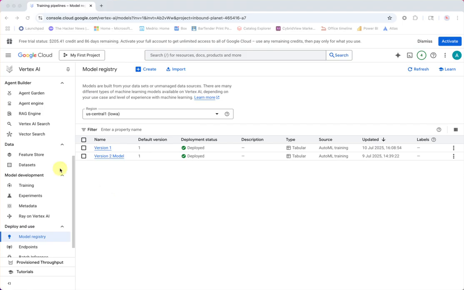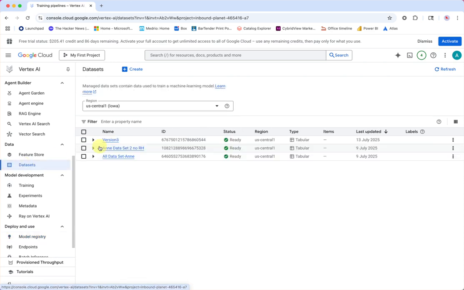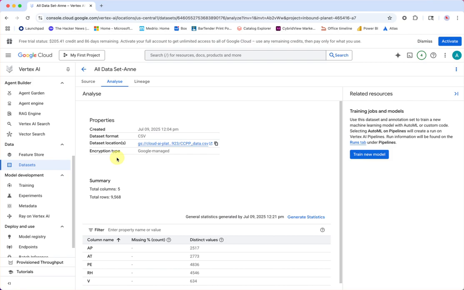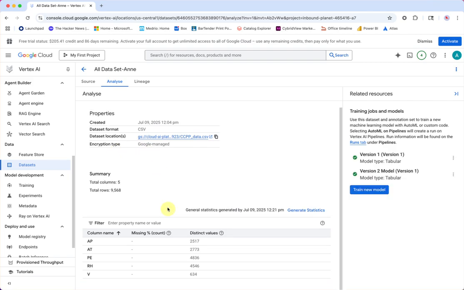The features that I used were temperature, ambient pressure, relative humidity, and exhaust vacuum. So I used all the features that were available in the Excel sheet, PE being my target.